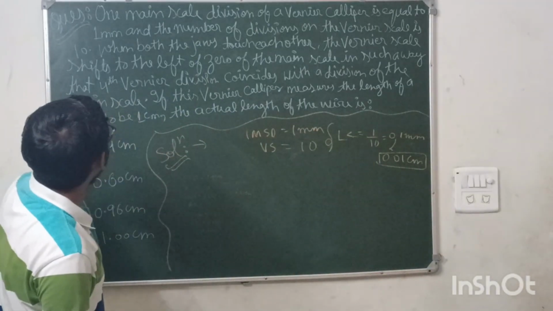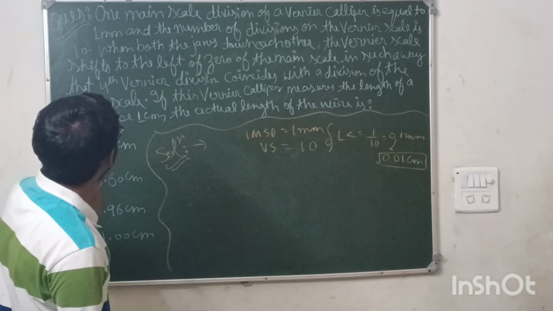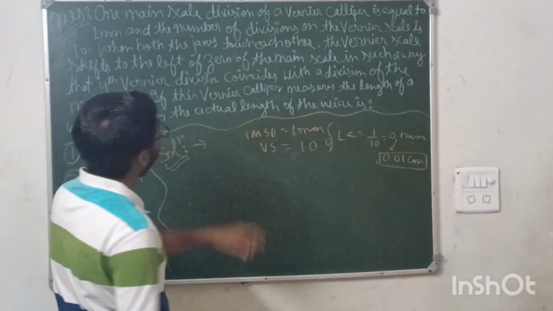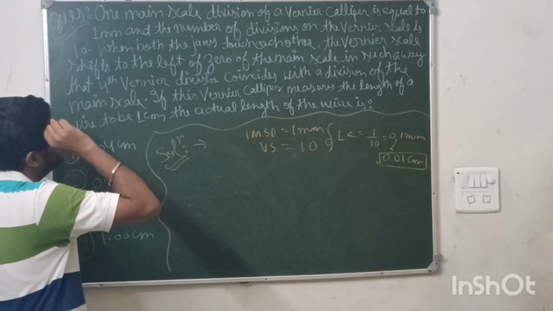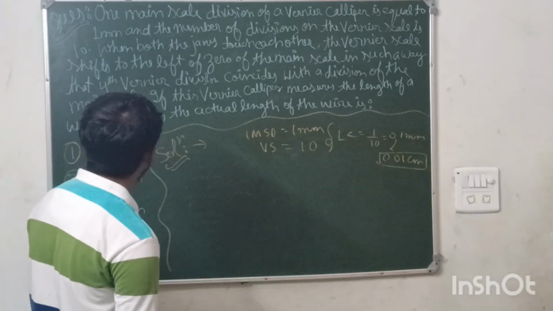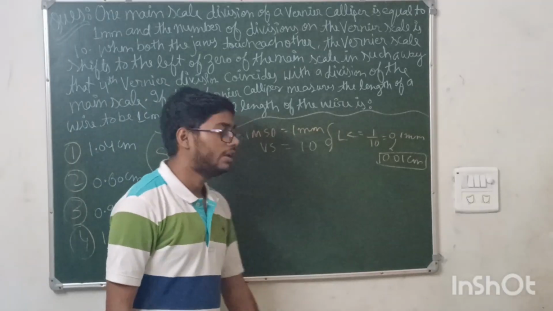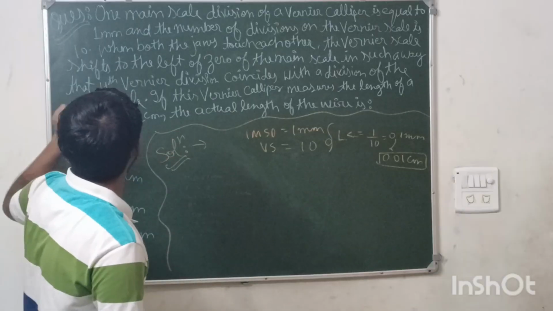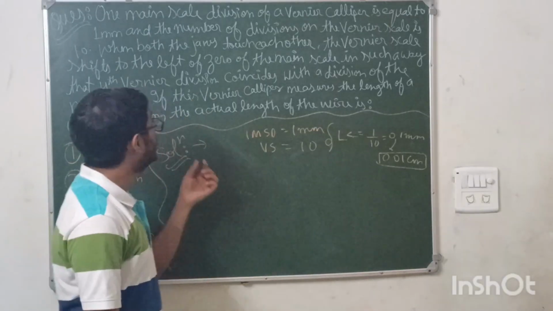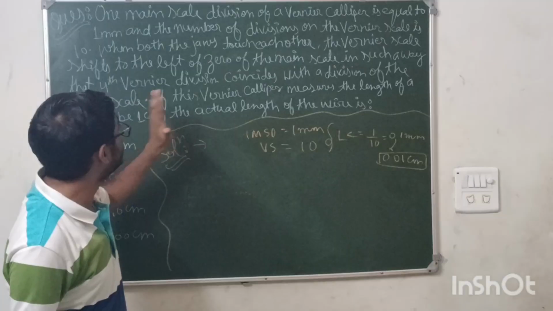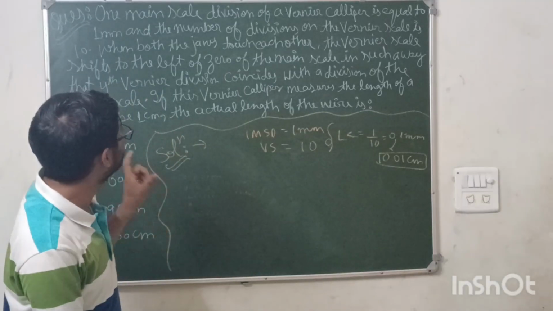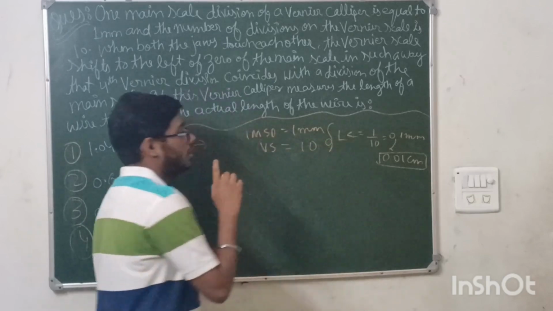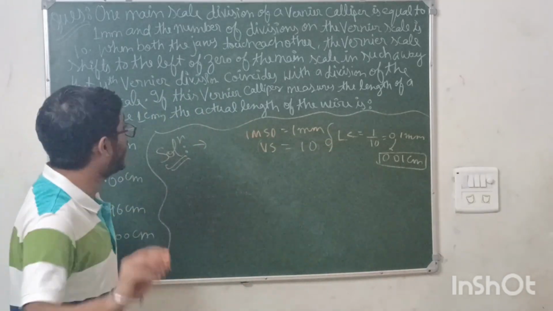Moving further, when both the jaws touch each other, the vernier scale shifts to the left of the zero of the main scale in such a way that the fourth vernier division coincides with a division of the main scale. If the vernier caliper measures the length of the wire to be 1 centimeter, then what is the actual length of the wire? Now you have to focus on this language. It is saying that the jaws touch each other and the vernier scale shifts to the left of the zero of the main scale in such a way that the fourth vernier scale division coincides with a division of the main scale.